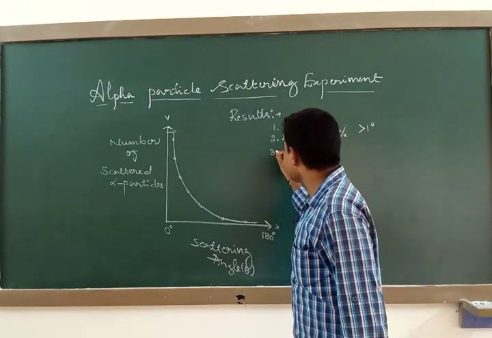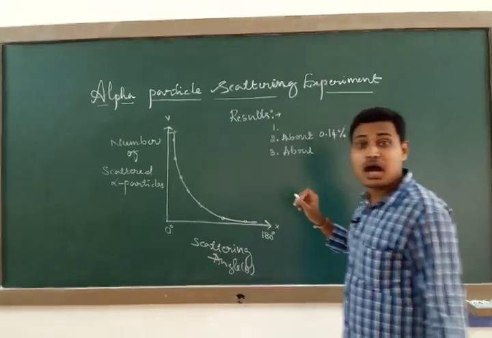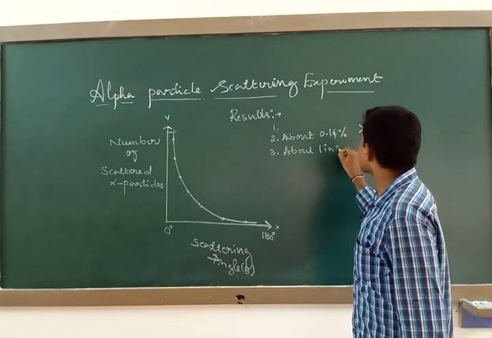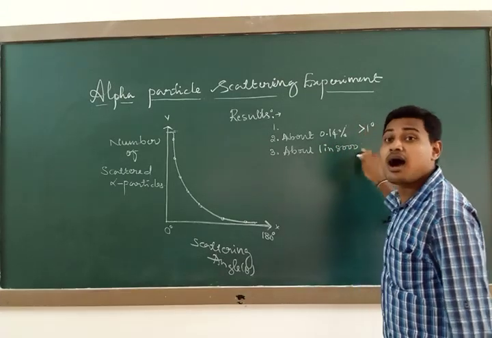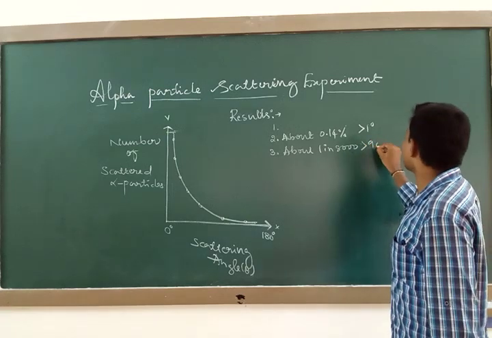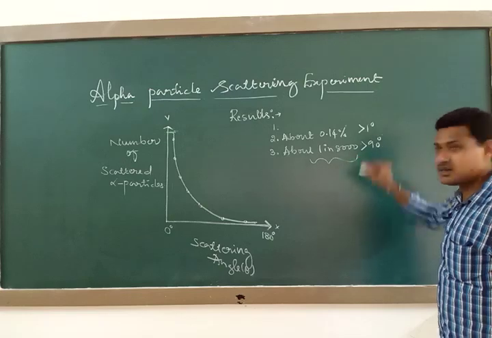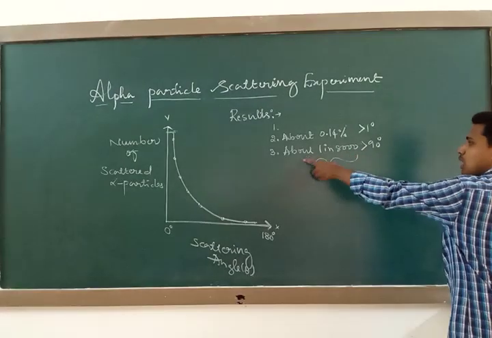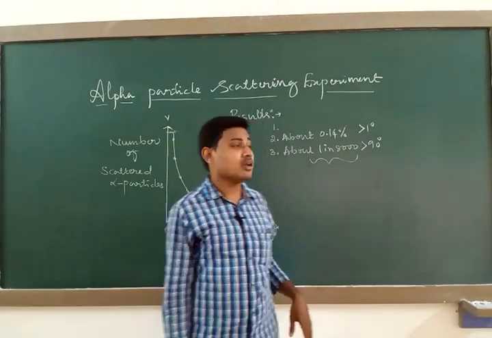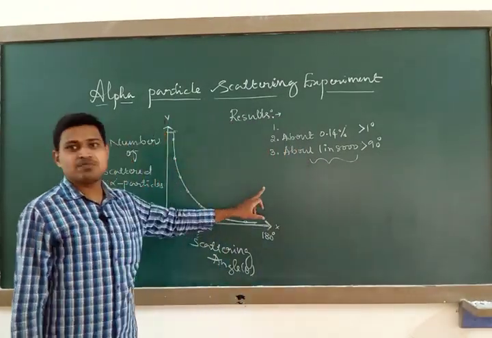And the third one: about 1 in 8,000 of the incident alpha particles are deflected by more than 90 degrees. So they are deflected by more than 90 degrees. This third result, that about 1 in 8,000 alpha particles get scattered by more than 90 degrees, was a surprise.